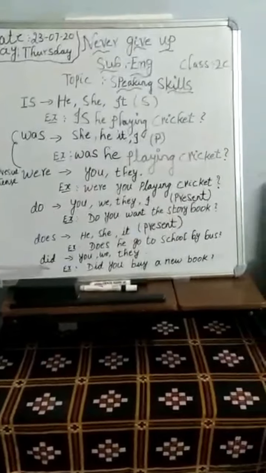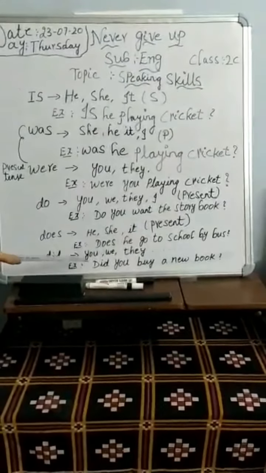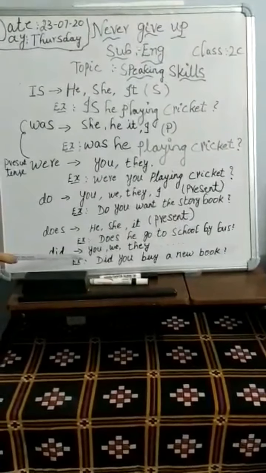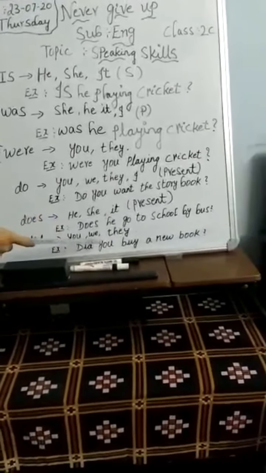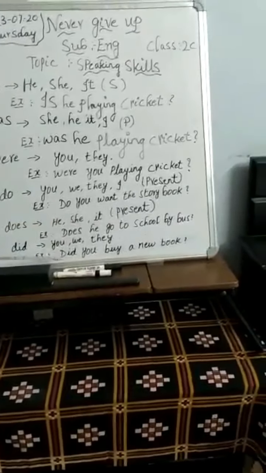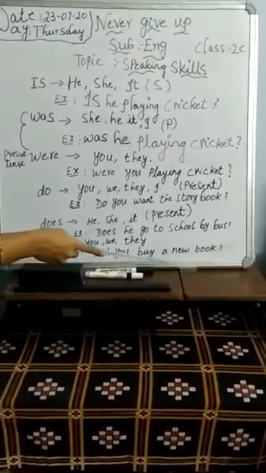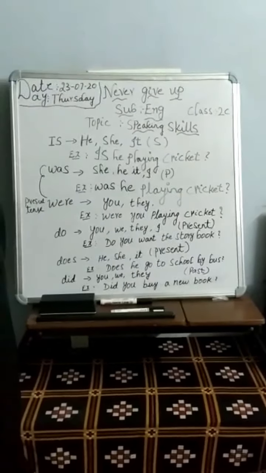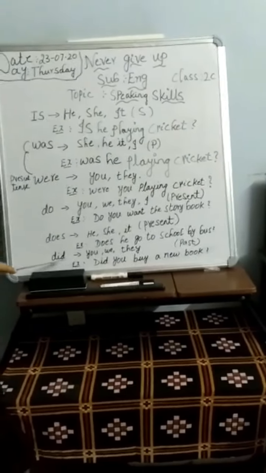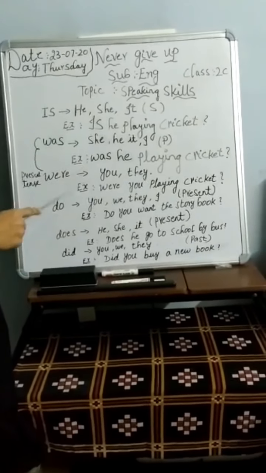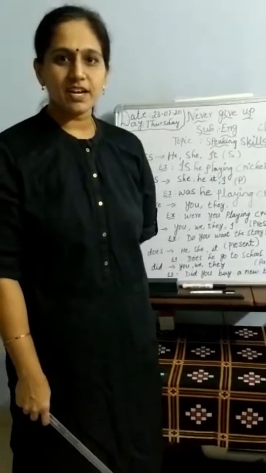Next we go for did. Did is a past tense. Here did is used with the subjects you, we and they. For example, did you buy a new book? Here do, does is a present tense and did is a past tense. Have you all understood, children? Very good. Now let us go to the textbook exercise.